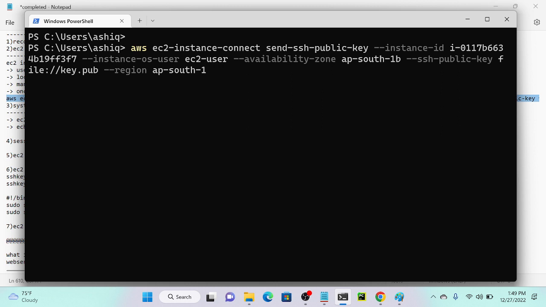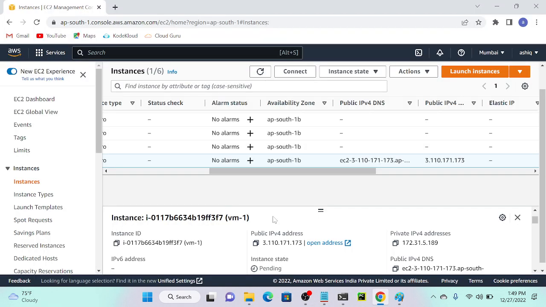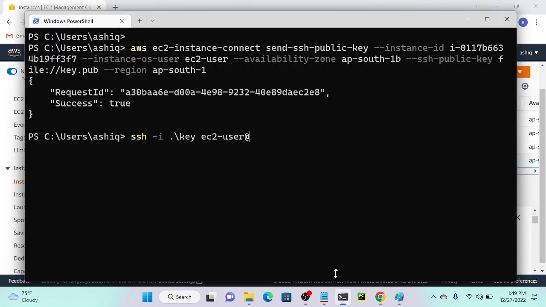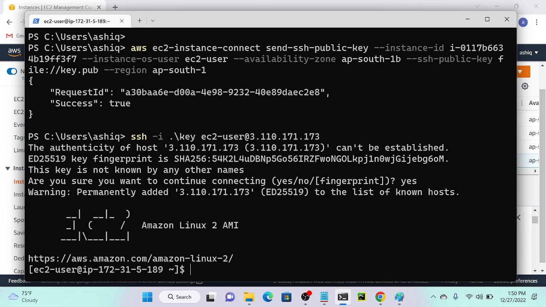Let's see. So successfully I pushed the key. What is my private key name? Private key, right? So I'll try to access my server now, ssh minus i, then what is the key name? Key, right? ec2-user@, I'll go to my server, I'll get the public IP address. So one thing you have to make sure, we can only access within 60 seconds maximum. Okay, enter, yes. Okay, now I can change my password. I successfully connected to my server, right?